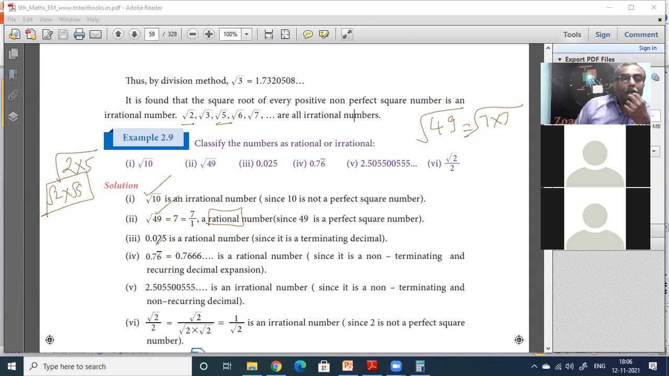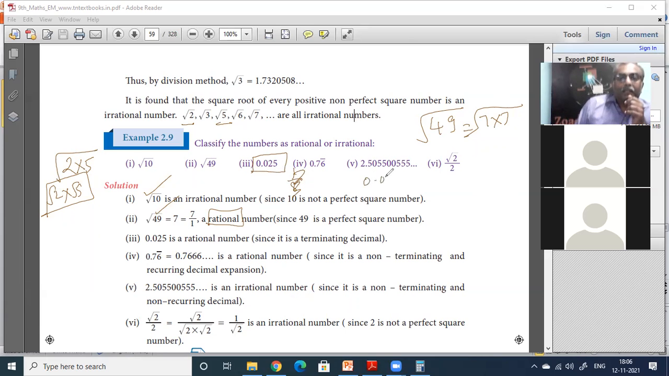Then 0.025. Is it terminating or non-terminating? It is terminating. It is actually 1/8, something like that it will come. An irrational number will be non-terminating. It will never end. So this number is terminating.